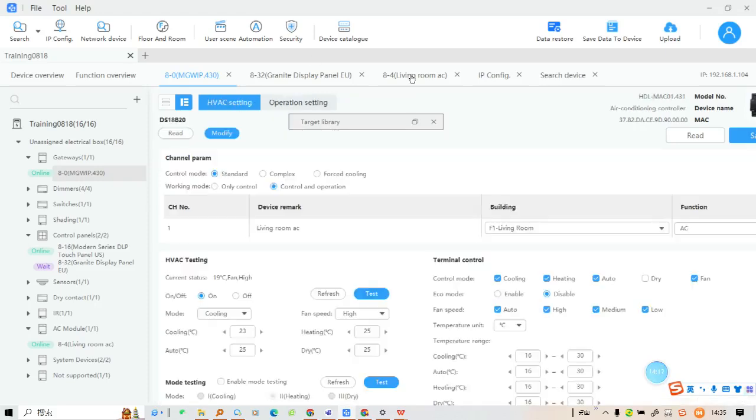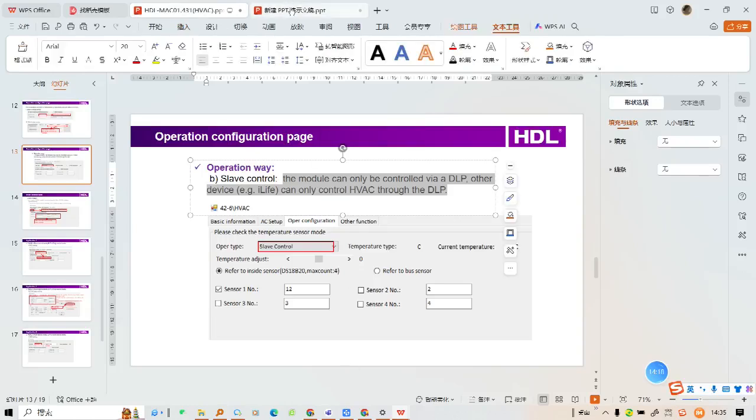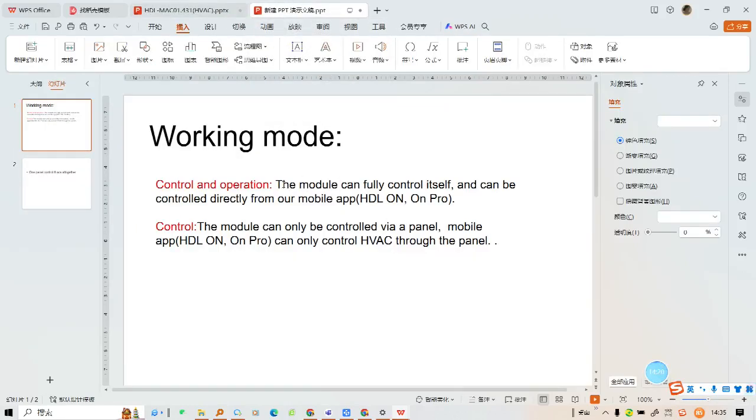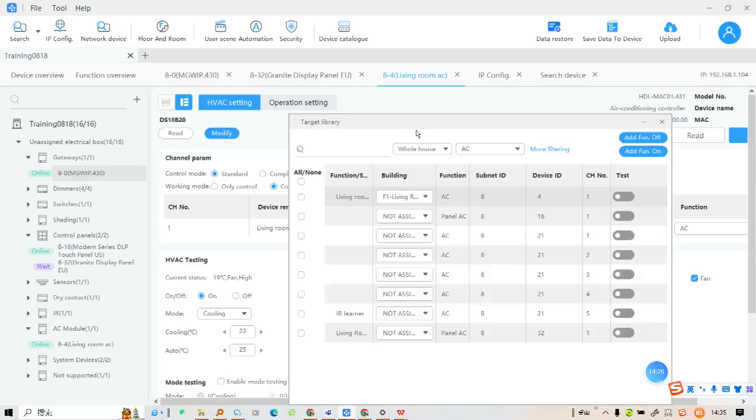Okay, you see, I select it to be control and operation, as I mentioned. Then the module can fully control itself and can be controlled directly from our mobile app. That's why in here, I can add the living room AC directly. So that's the difference.